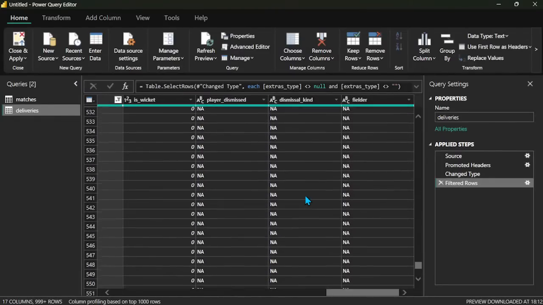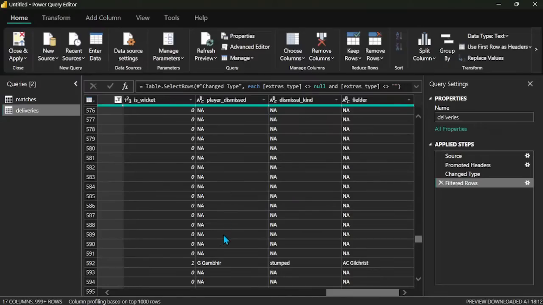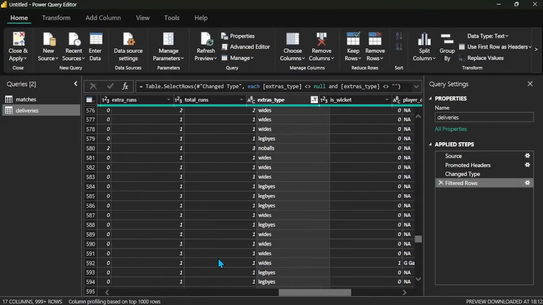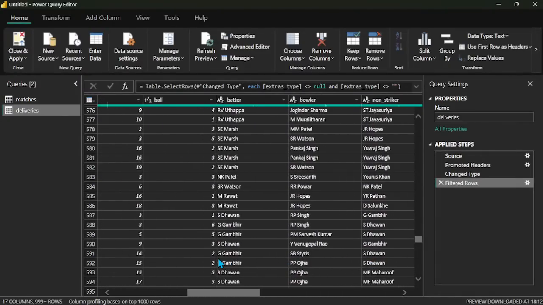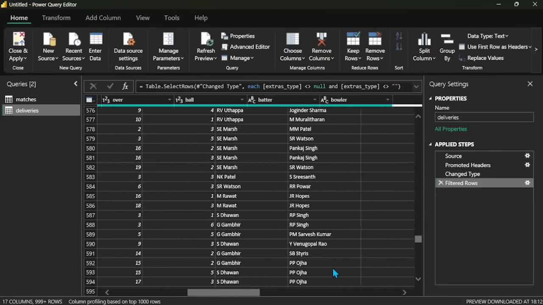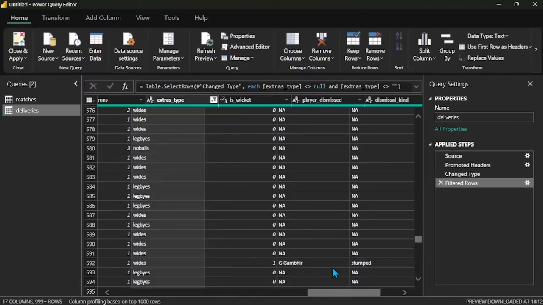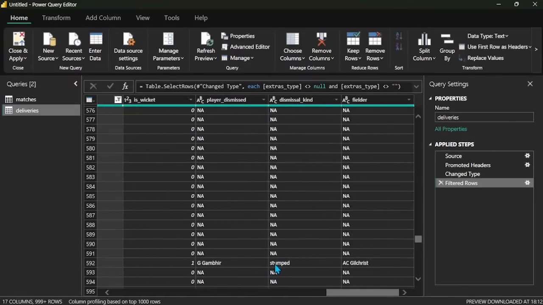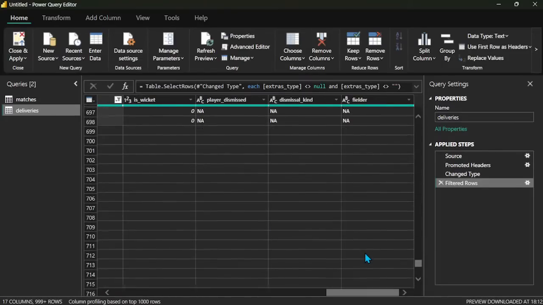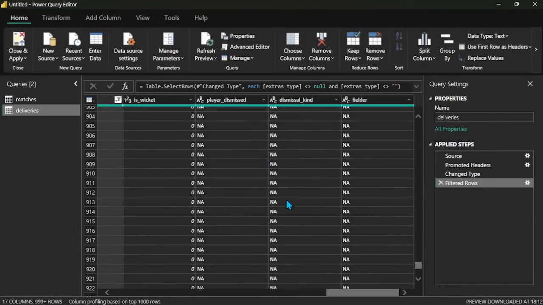The dismissal kind is stumping, and the fielder is AC Gilchrist. So mostly these last 3 columns don't have values, only one or two.